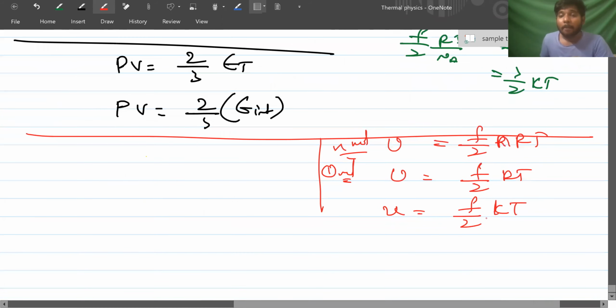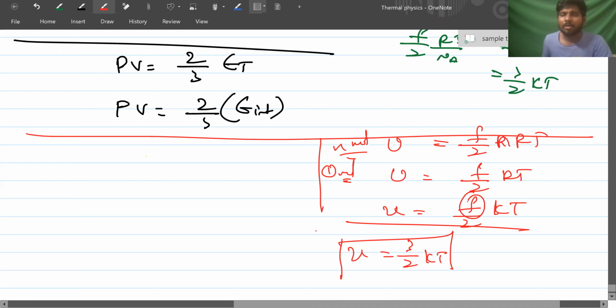For a single molecule, what degrees of freedom will there be? 3, right? So 3 by 2 kT. When temperature is given like this, if it is for n moles you use one value, if it is for 1 mole you use another, and if it is for 1 molecule you use this one.